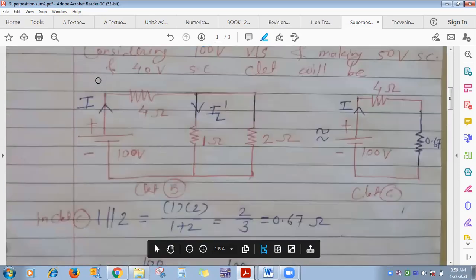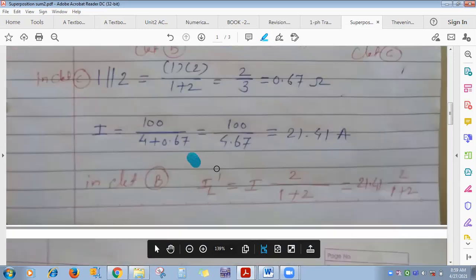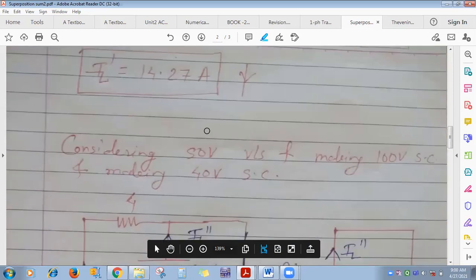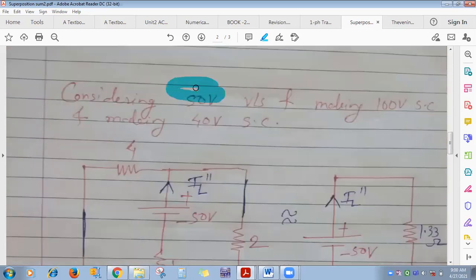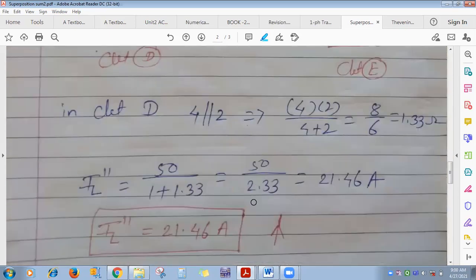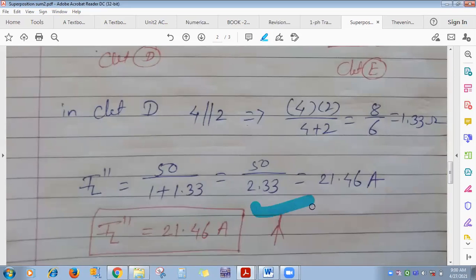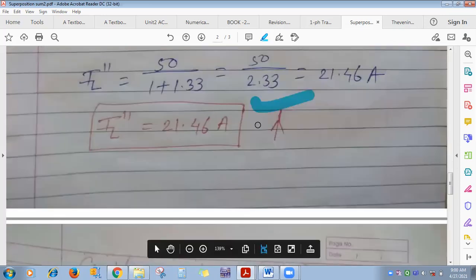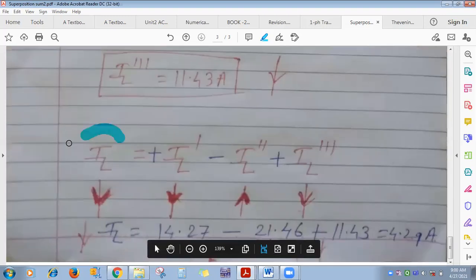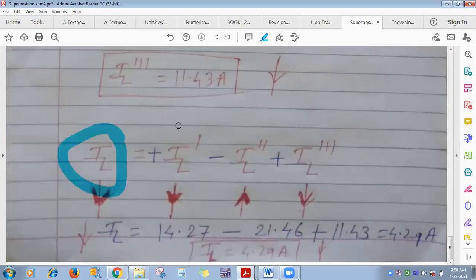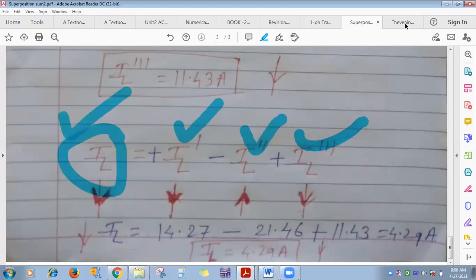Means only with 100 volt you calculate IL dash. They can also ask you, with only 50 volt, calculate IL double dash. Means any one you will get asked. If the sum is lengthy, they ask one of these. If it is a simple sum, then you have to calculate IL dash and double dash also, and then they will ask you directly the value of IL. So if it is a lengthy sum, either this or this or this, and if it is very short, then this. Clear? This is about superposition.